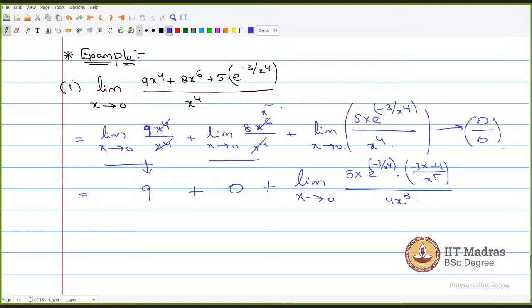You will get x square in the numerator. So 8 times x square, so 8x square. So limit x tends to 0, 8x square. When x is tending to 0, this x takes 0, so 8 times 0 square will tend to 0. So this will be 0. Okay. Thank you, sir.